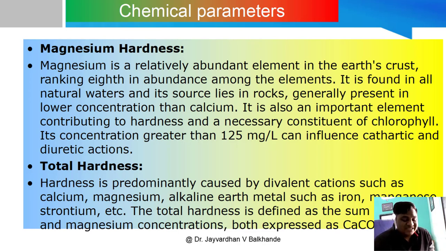If this concentration is more, then the total hardness. Hardness is predominantly caused by divalent cations such as calcium, magnesium, and alkaline earth metals such as iron, manganese, strontium, etc. The total hardness is defined as the sum of calcium and magnesium concentration, both expressed as CaCO3 in milligram per liter.